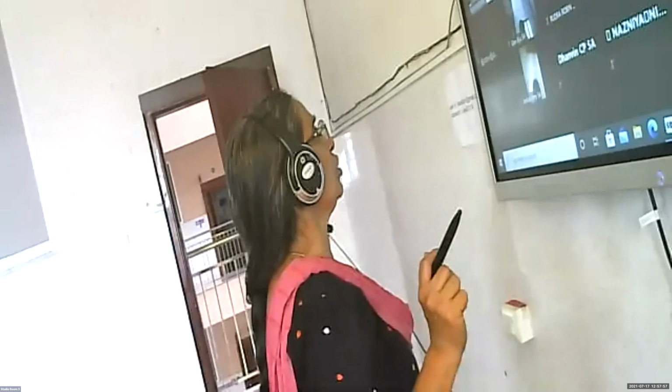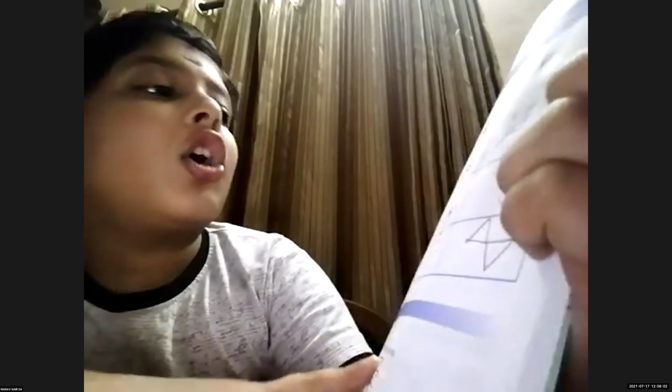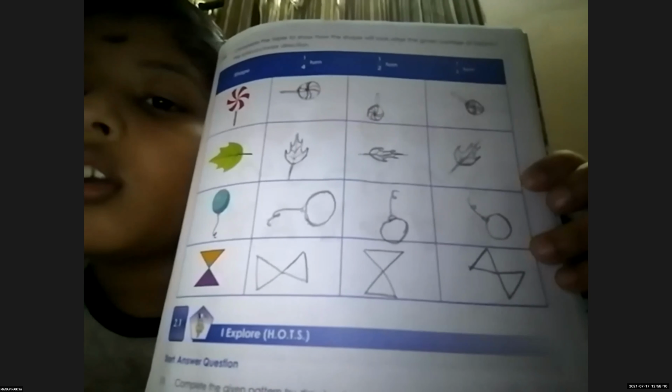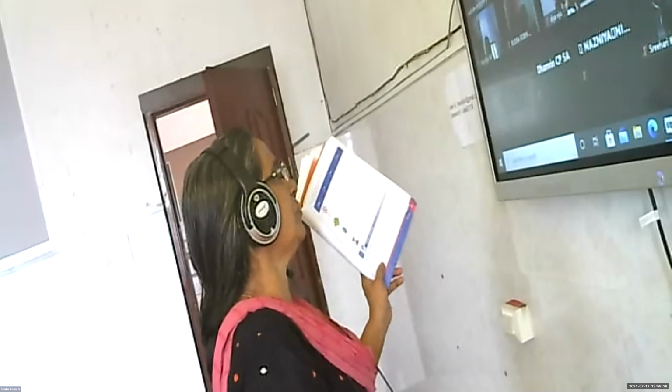Manav, that is not in clockwise. The figure is in anti-clockwise. Ma'am, I did it clockwise. No, you have to draw it anti-clockwise. Ma'am, in the camera, if I write it, it will show backwards.